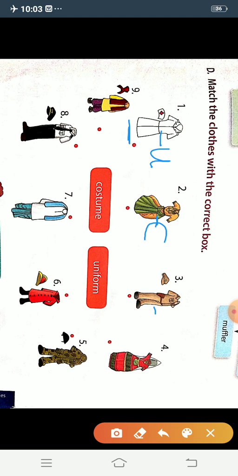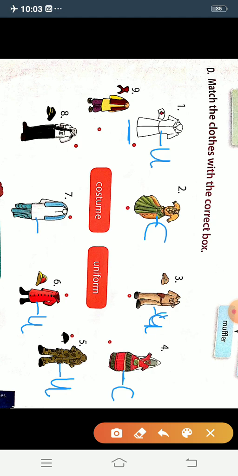This is policeman dress. It is called uniform. Okay. This is dancer dress. Dancers are wearing costume. So it is costume. What is this? Uniform. This is a uniform of a soldier. And what is this? This is the uniform of firefighters.